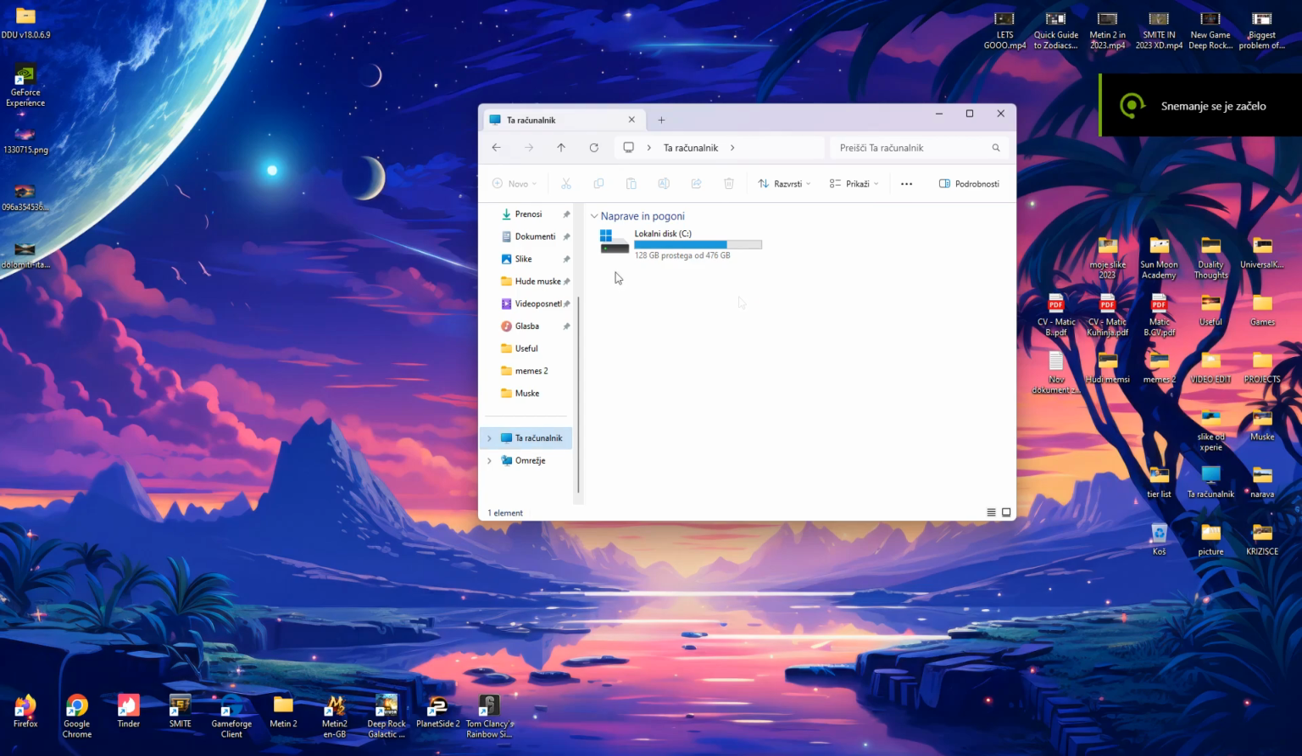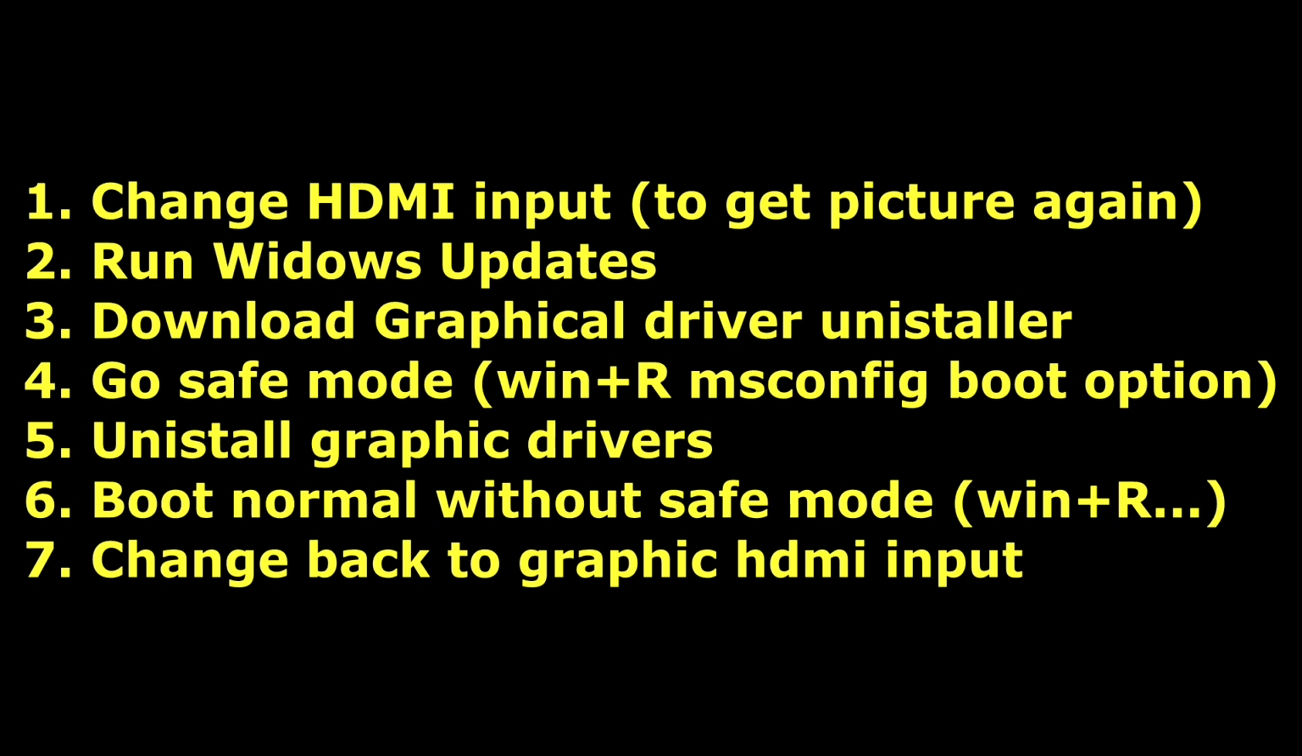Hello guys, I finally managed to repair my computer. I haven't updated my computer and graphical drivers for a long time. But the issue is when I updated my drivers, I just got a black screen. But I finally managed to solve this issue.